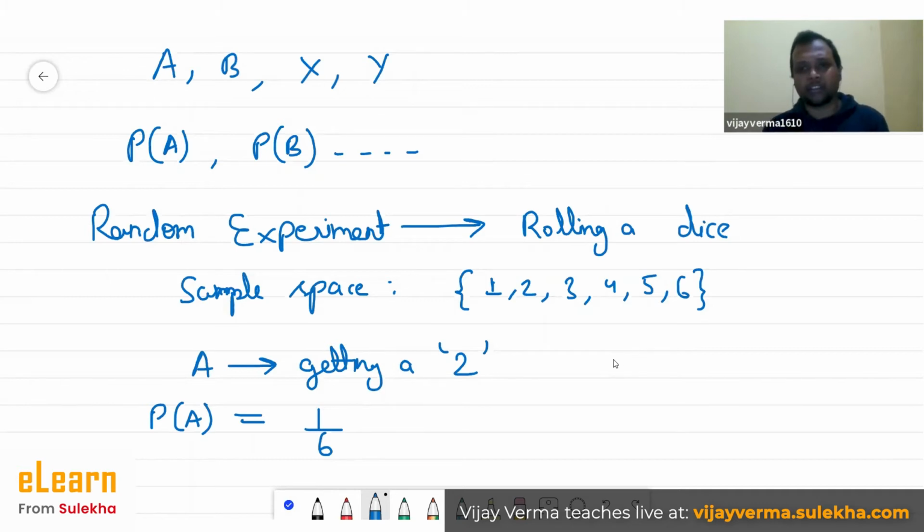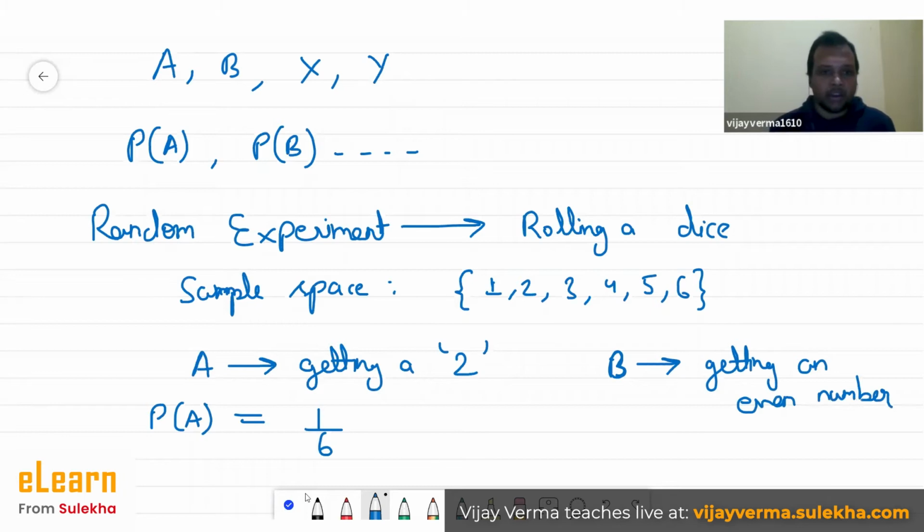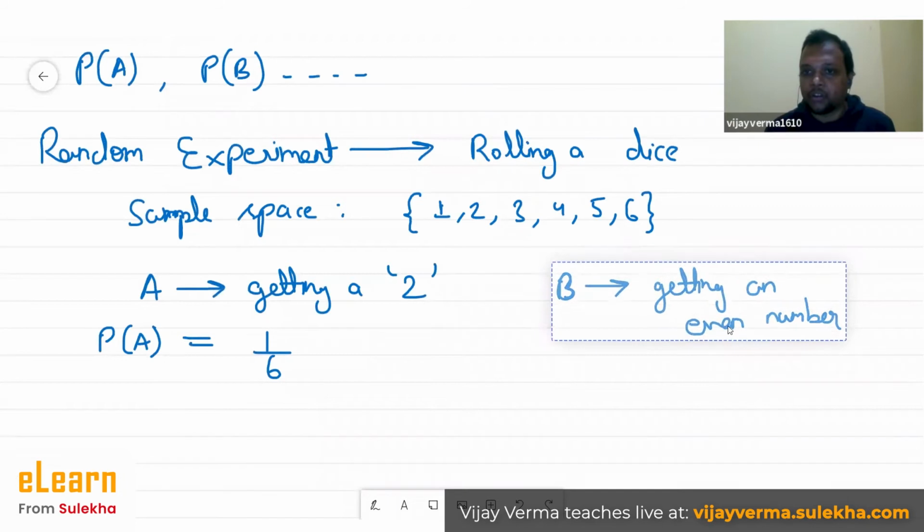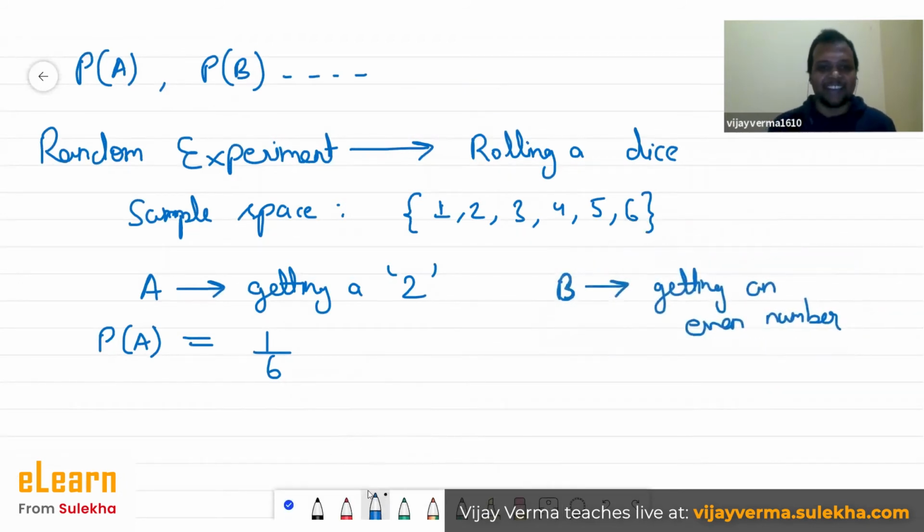Now let's consider another event, let's say B, and this event is basically getting an even number. I have bad handwriting, but I'm sure you are able to understand what I have written here, so just bear with me. So the other event B is getting an even number, and we are supposed to find the probability of this event.